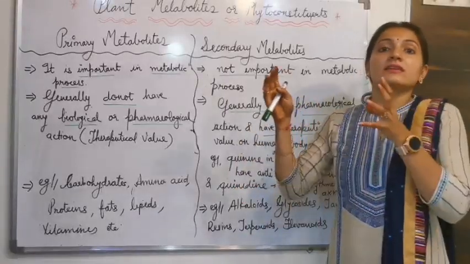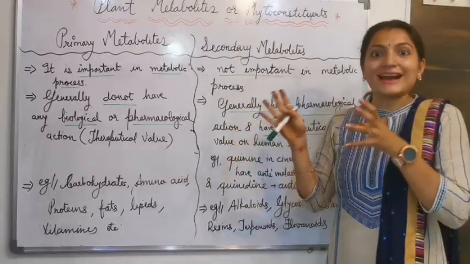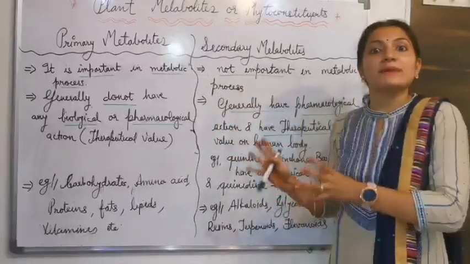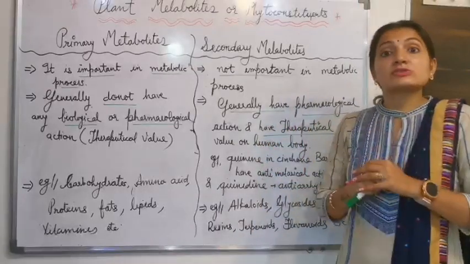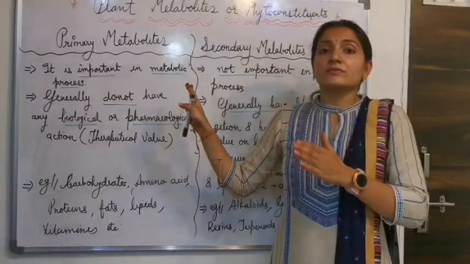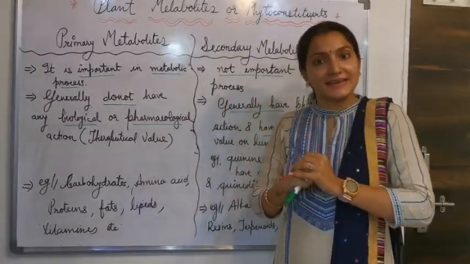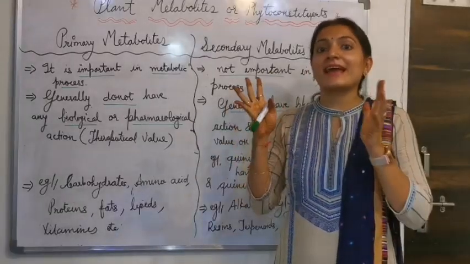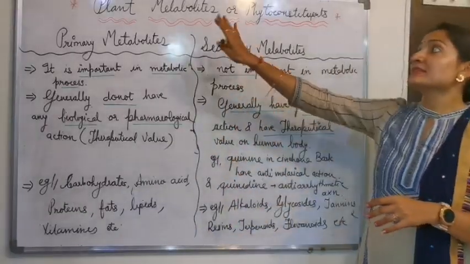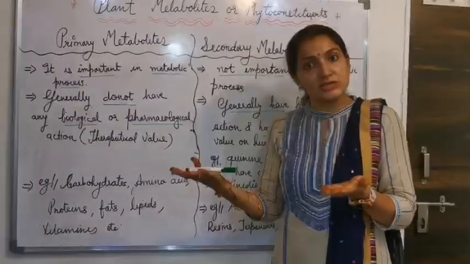All these types of drugs or constituents are included in secondary metabolites. So we are all clear about primary and secondary metabolites, their differences and examples, as well as the main topic, what plant metabolites and phytoconstituents are.